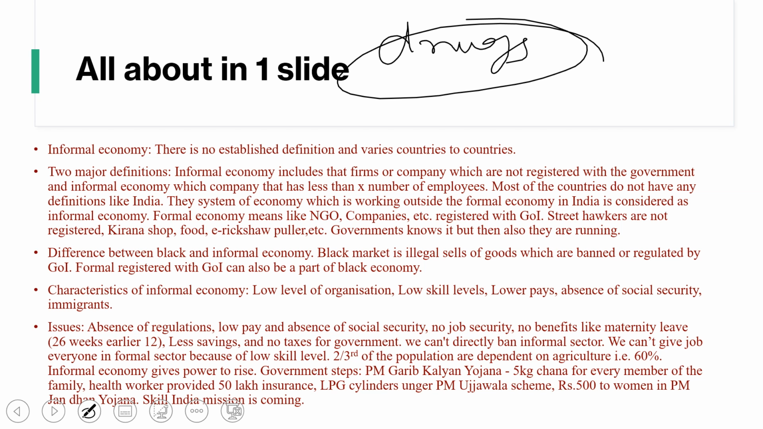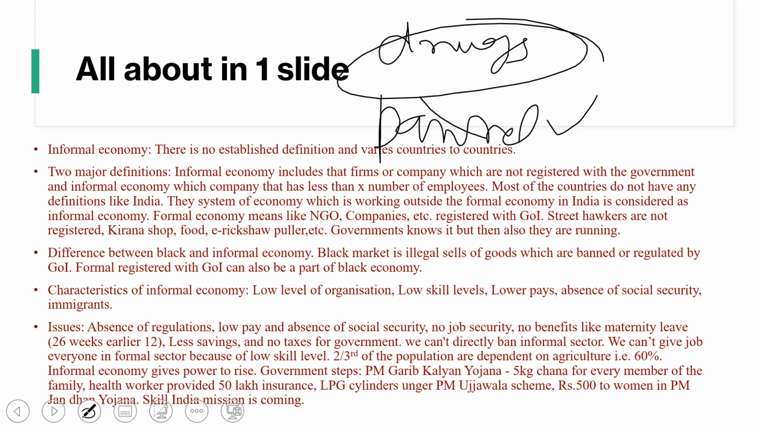Informal is when you are working in a kirana shop, selling pan and other stuff. These things are not banned. You are just doing business with these things, so this is informal. But if things like guns are banned and you are trading in that item, then the money generated by that item will be called black market.